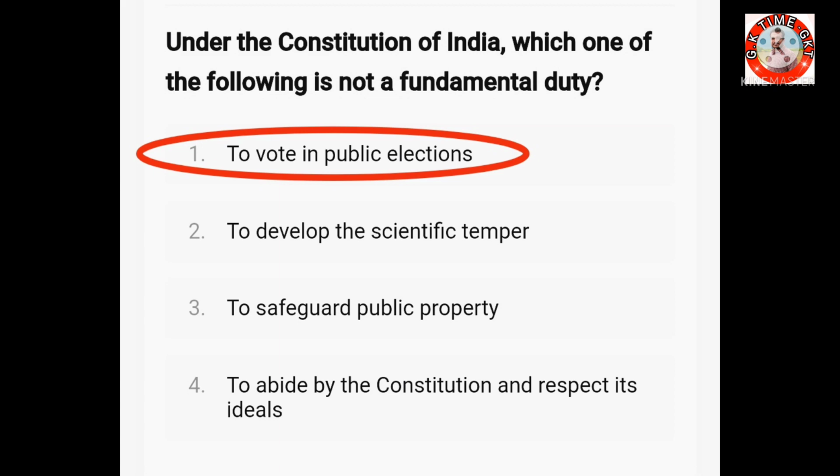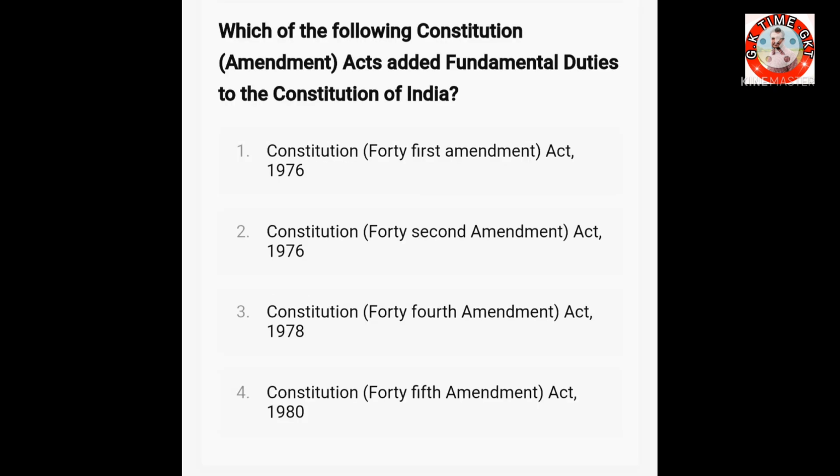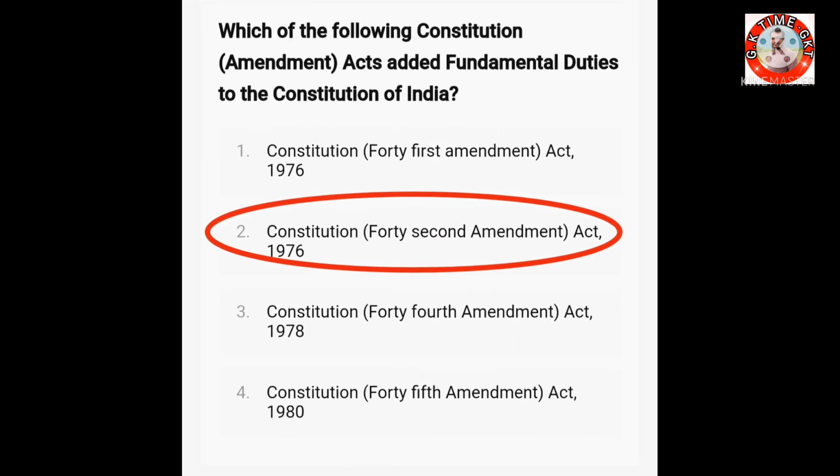Then the next question. Which of the following Constitution Amendment Acts added fundamental duties to the Constitution of India? Option 1, Constitutional 41st Amendment Act 1976, Constitutional 42nd Amendment Act 1976, Constitutional 44th Amendment Act 1978 and Constitutional 45th Amendment Act 1980. The right answer is Constitutional 42nd Amendment Act 1976.